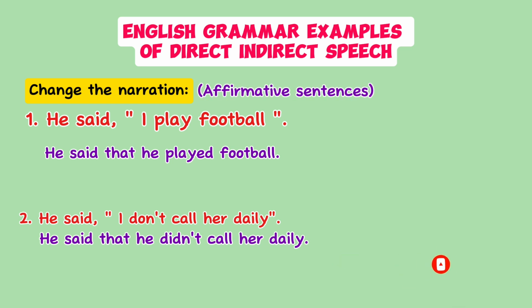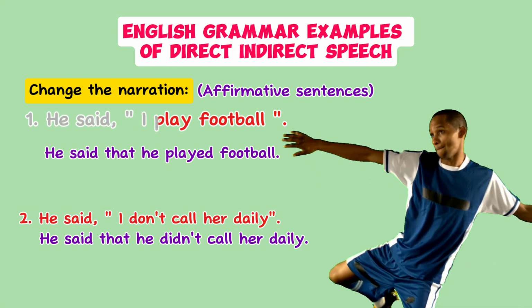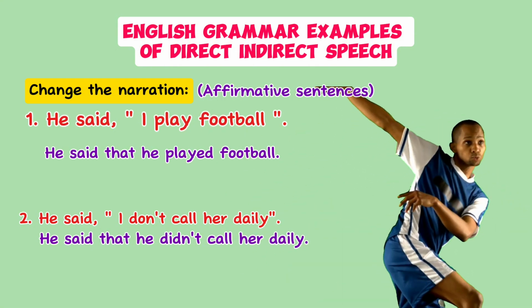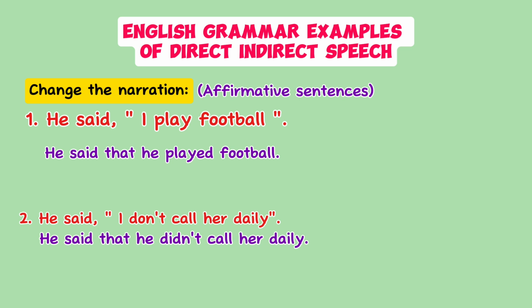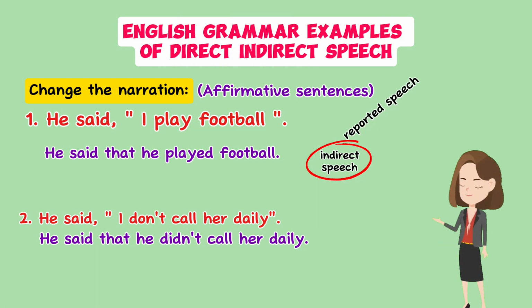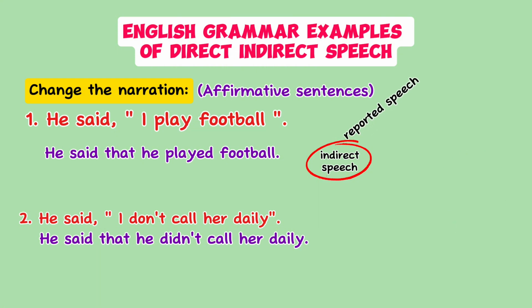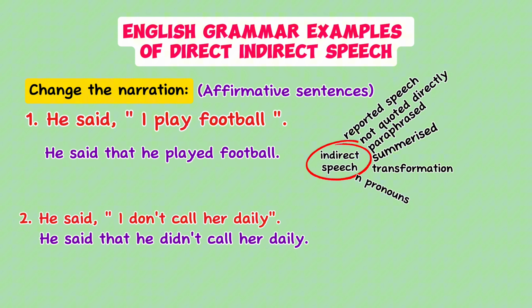Let's get started. He said, "I play football." The answer is, he said that he played football. In indirect speech, also known as reported speech, the exact words of the speaker are not quoted directly, but are instead paraphrased or summarized. This transformation typically involves changes in pronouns, verb tenses, and sometimes other parts of speech to fit the context of the reporting.